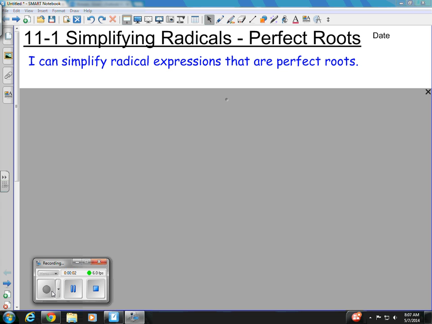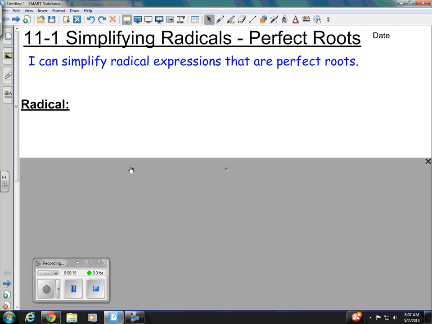Welcome to 11.1, which is simplifying radicals. Perfect roots are what we're going to look at today. Go ahead and put today's date in the top right-hand corner, and our target is that I can simplify radical expressions that are perfect roots. So to start out with, let's look at a radical.